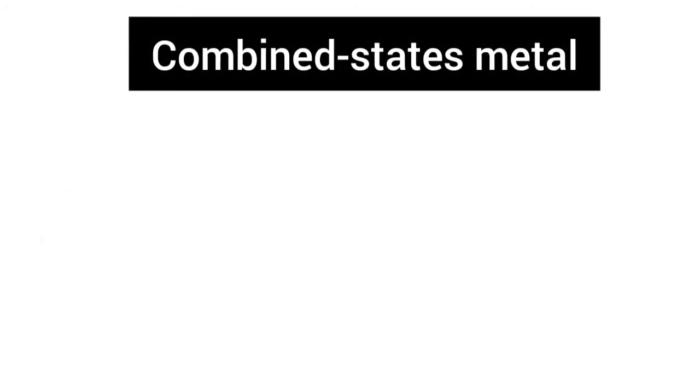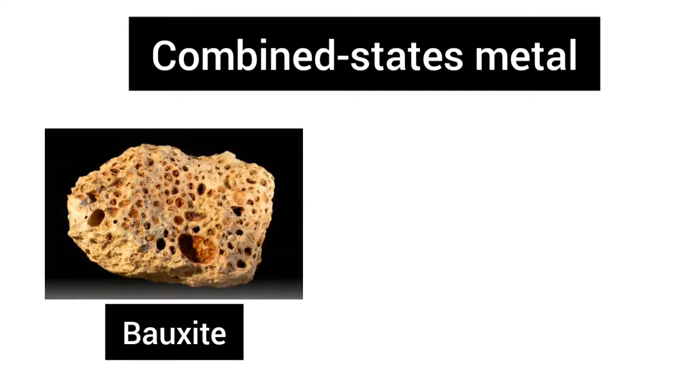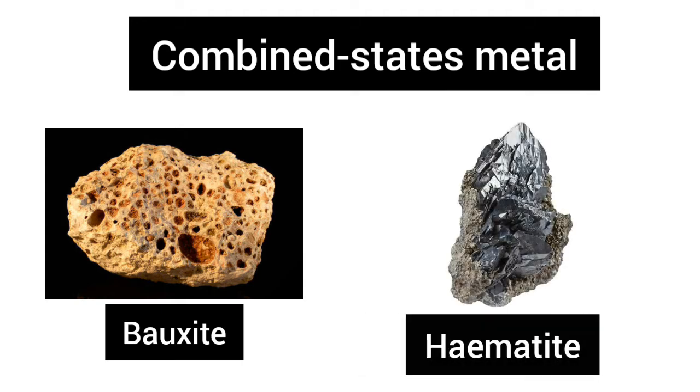Combined state metals are like bauxite, Al2O3 with 2 molecules of water, and hematite, Fe2O3.